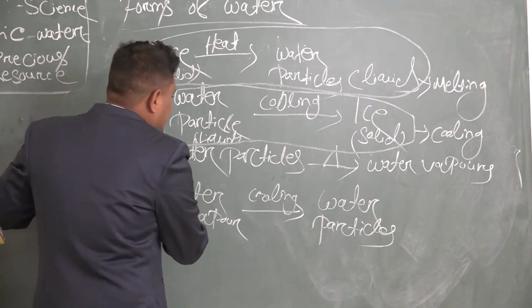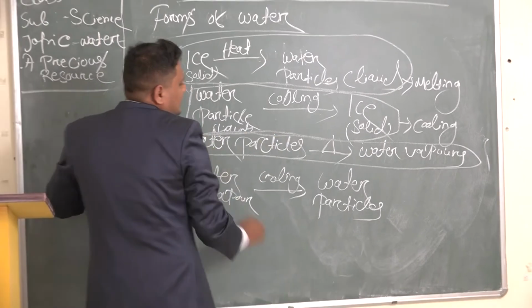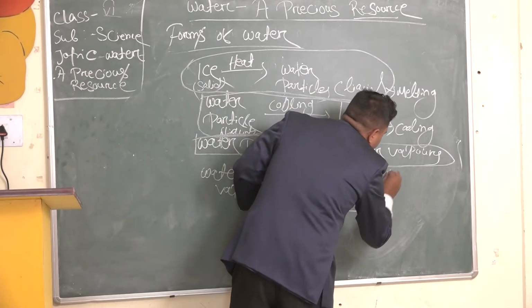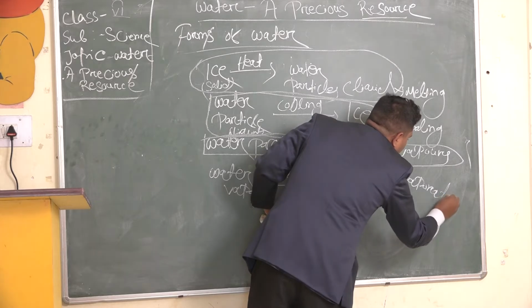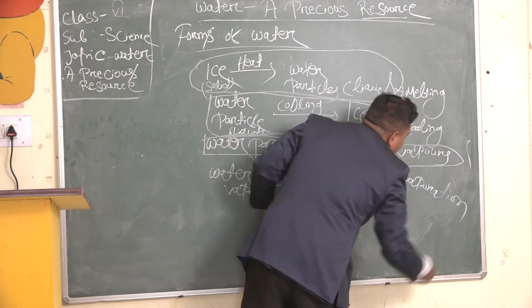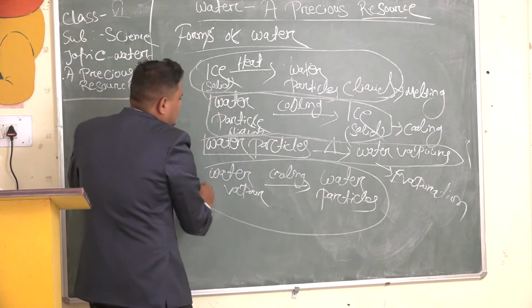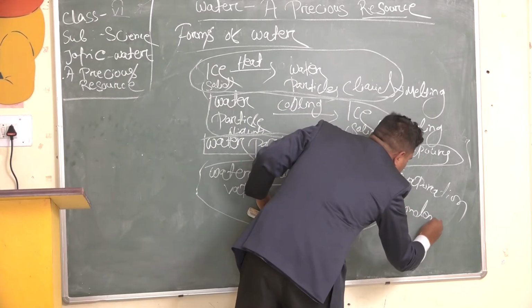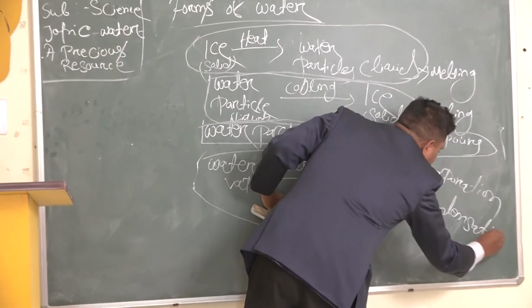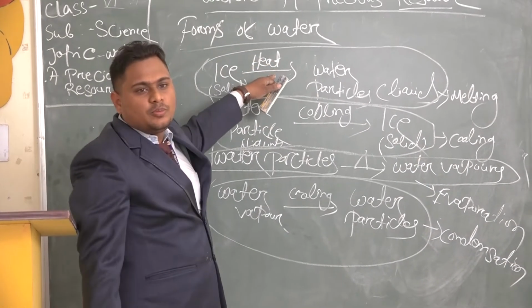When water particles change to water vapor, that process is known as evaporation. And when water vapor again changes to water particles, this process is known as condensation. So these are the four processes.